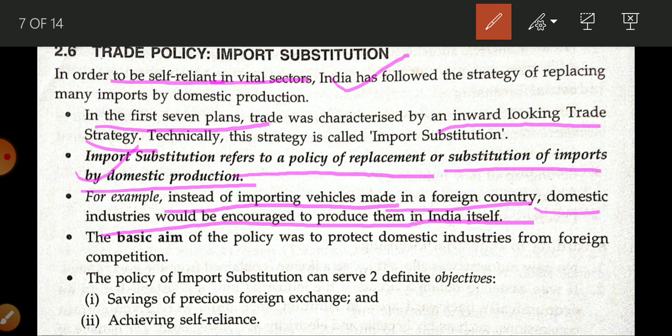Capital goods, remember it, we were not able to produce capital goods at that time. So we were importing mostly capital goods from outside, but all types of consumer goods we were trying to produce ourselves. Now the basic aim of the policy was to protect domestic industry from competition.